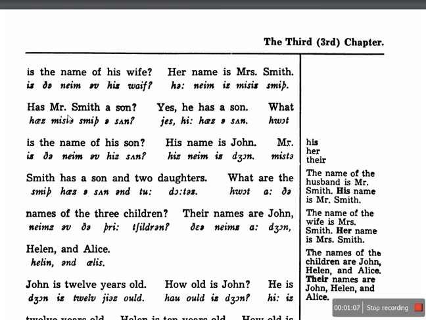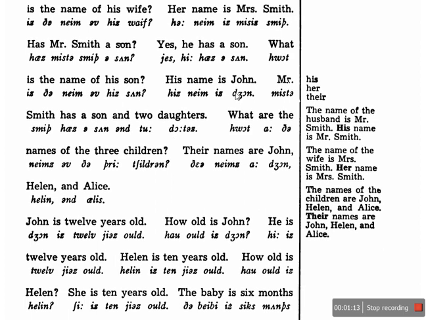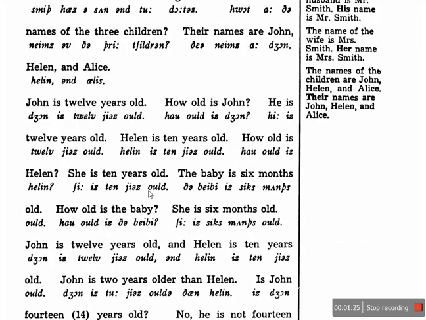Has Mr. Smith a son? Yes, he has a son. What is the name of his son? His name is John. Mr. Smith has a son and 2 daughters. What are the names of the 3 children? Their names are John, Helen, and Alice.